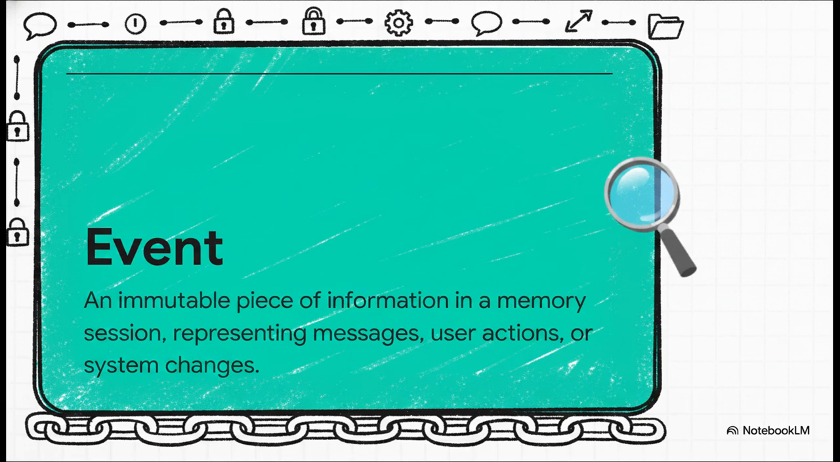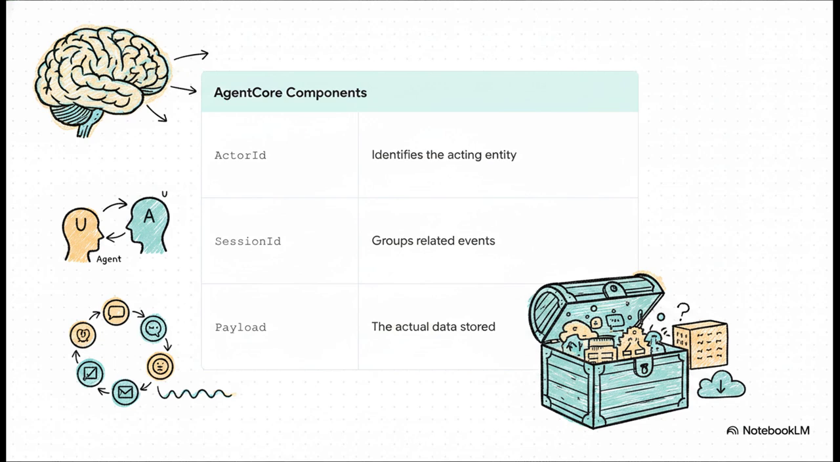And of course, every piece of information needs some kind of structure, right? You can't just throw it all in a pile. So AgentCore breaks down each event into 3 key parts. First, you've got the ActorId, which just tells us who is talking. Is it you, the user, or is it the agent? Then there's the SessionId. This is what groups all the related events together into one single conversation. And finally, the payload. That's the good stuff. That's the actual content, like the text of your message.